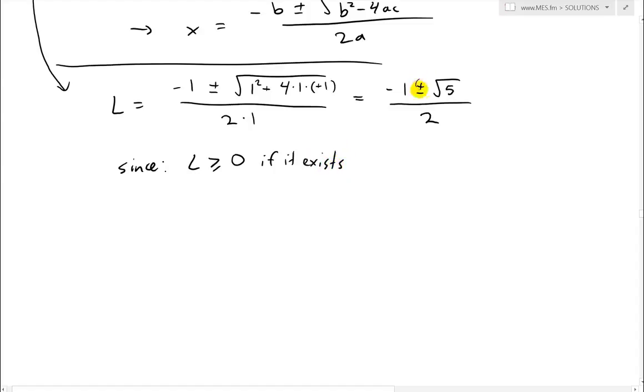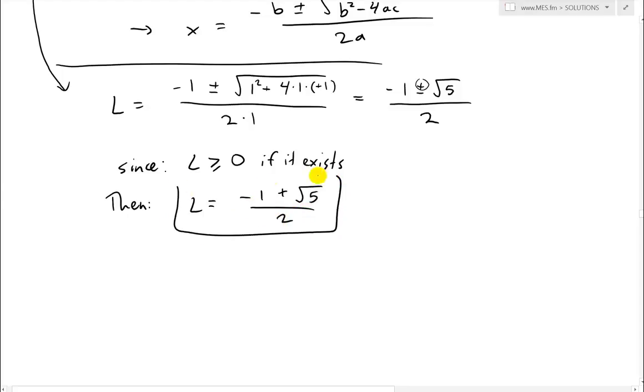Then we'll just take the positive, because if you subtract the square root of 5, that's going to be greater than 1, and well, whatever it is. If we're subtracting, negative 1 minus any number can be negative. Thus, since, if it exists, then what we have is L equals negative 1 plus square root 5 over 2, and there is our limit.